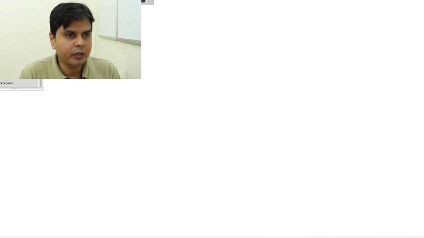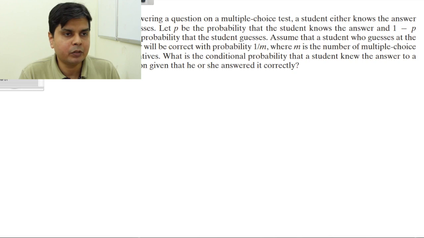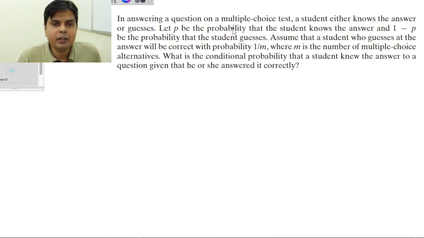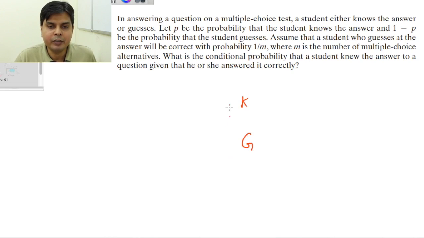So let me do one numerical based upon this Bayes theorem. This is the problem. In answering a question on a multiple choice test, a student either knows the answer or guesses. So there are two outcomes: the student may know the answer or he may guess. Let P be the probability that the student knows the answer. So obviously 1 minus P will be the probability that he is making a guess.